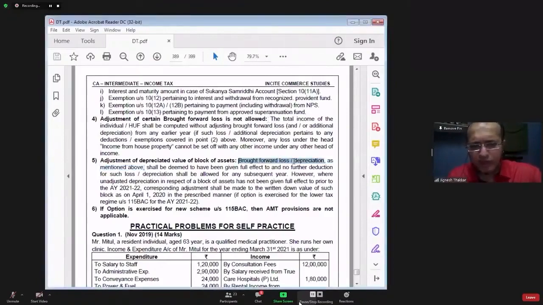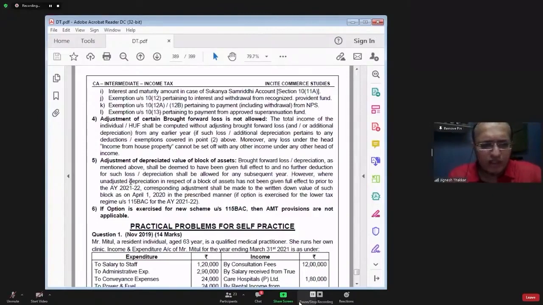So, if you have some brought forward loss or depreciation as mentioned above, that shall be deemed to have been given full effect to, and no further deduction will be allowed for such loss or depreciation. So, if some amount of depreciation is unabsorbed, which you have brought forward in the current year, or if some business loss is unabsorbed, which you have brought forward in the current year, we will not allow you any set off for that business loss or unabsorbed depreciation. That is deemed to have been allowed. No further deduction for such loss or depreciation shall be allowed in any subsequent year.